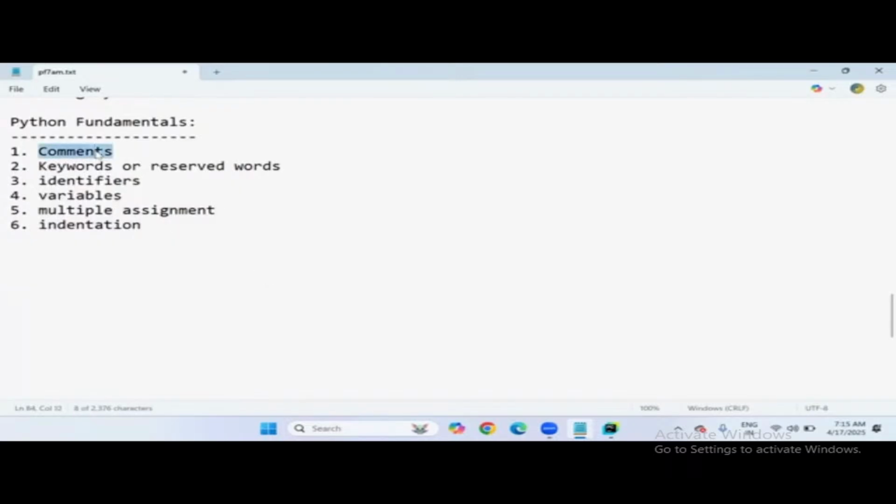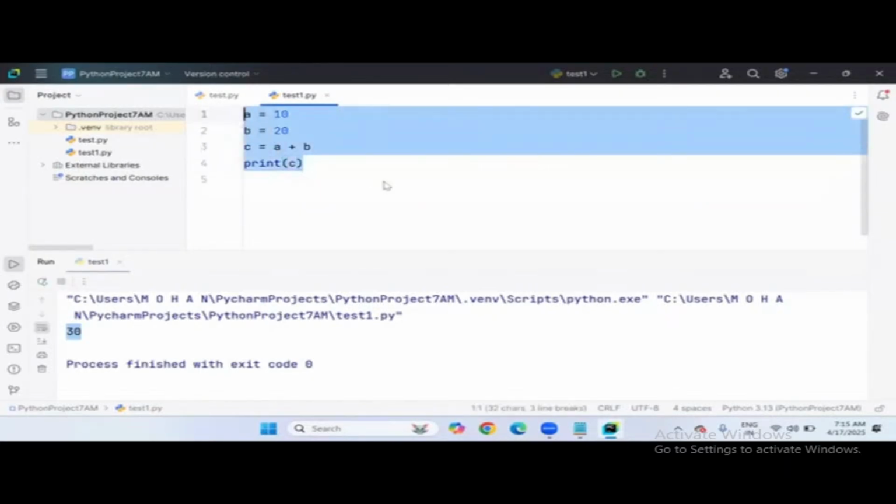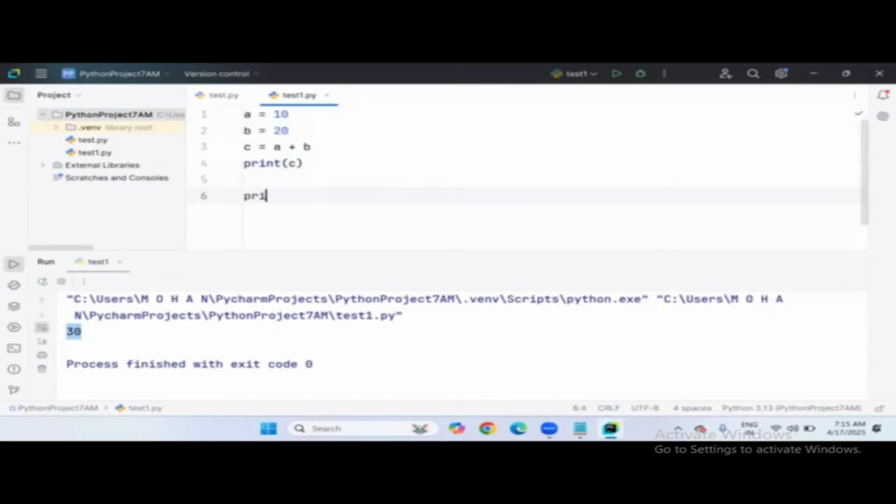Comment section. Generally, comments can be used in two different situations. Situation number one: suppose I have a program with me right now, with A, B, C values, C equals A plus B, print C. All of a sudden I decide I don't want to execute part of this program. Suppose I'm adding extra lines here, using the print function.